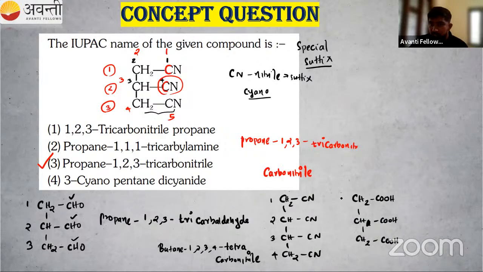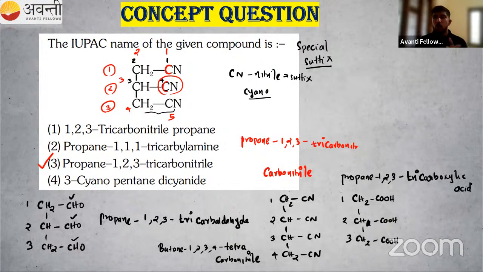This is also a special case. 1, 2, 3, so I can write propane, 1, 2, 3. There are 3 COOH groups, so I can write tri. Then what is the special suffix? That is carboxylic acid. Tricarboxylic acid. Propane-1,2,3-tricarboxylic acid.